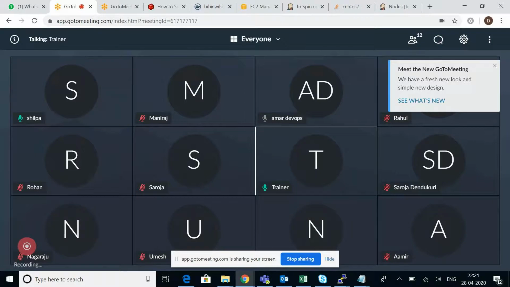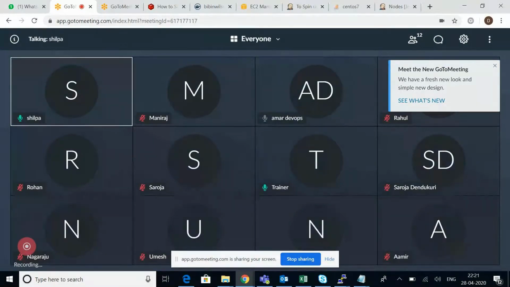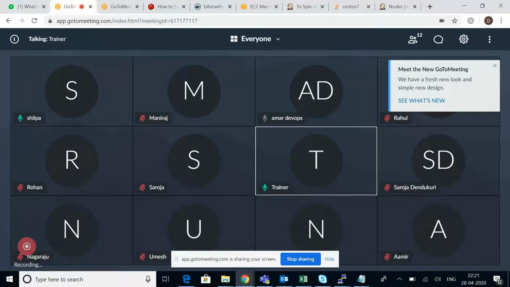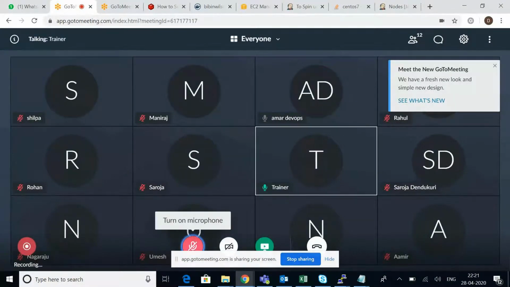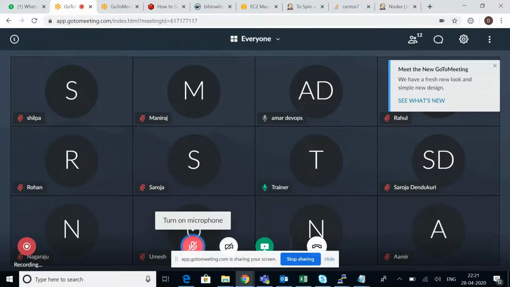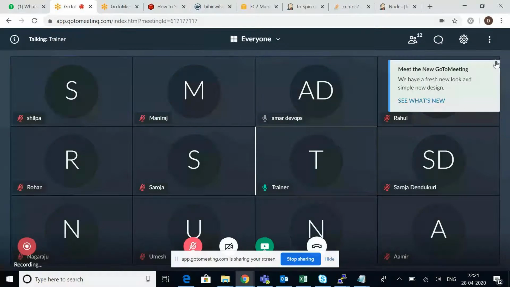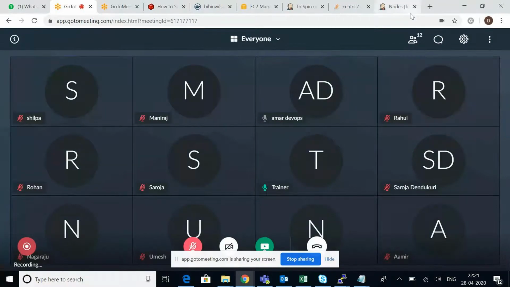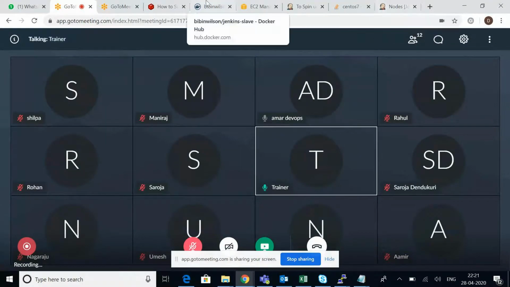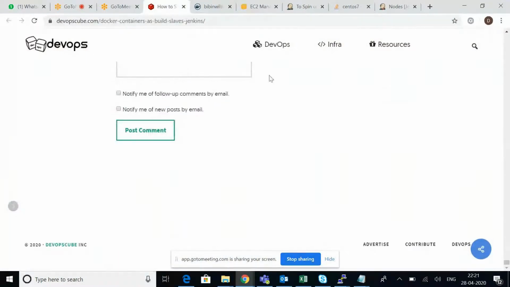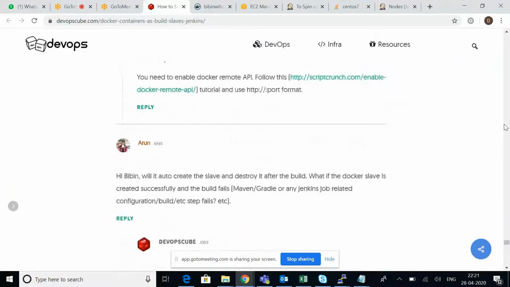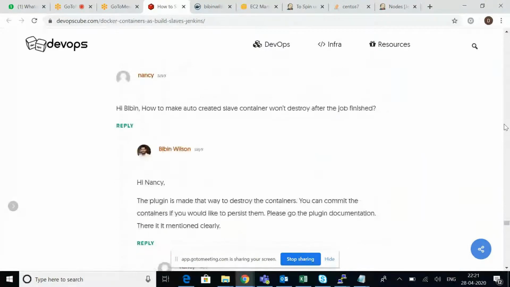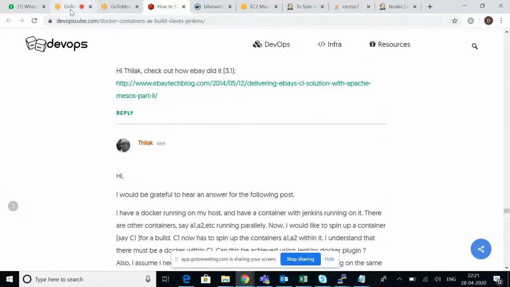So anybody else tried that, guys? Anybody else? No one tried? It's not good, guys. Simply listening to the class won't work out. You have to try. At least Shilpa tried. It doesn't matter whether she got it or not, but it's a good try.